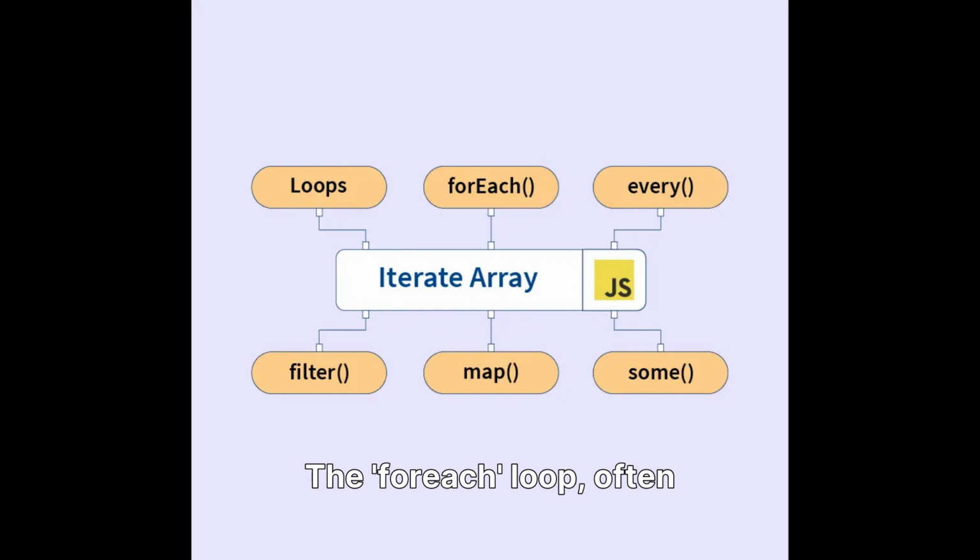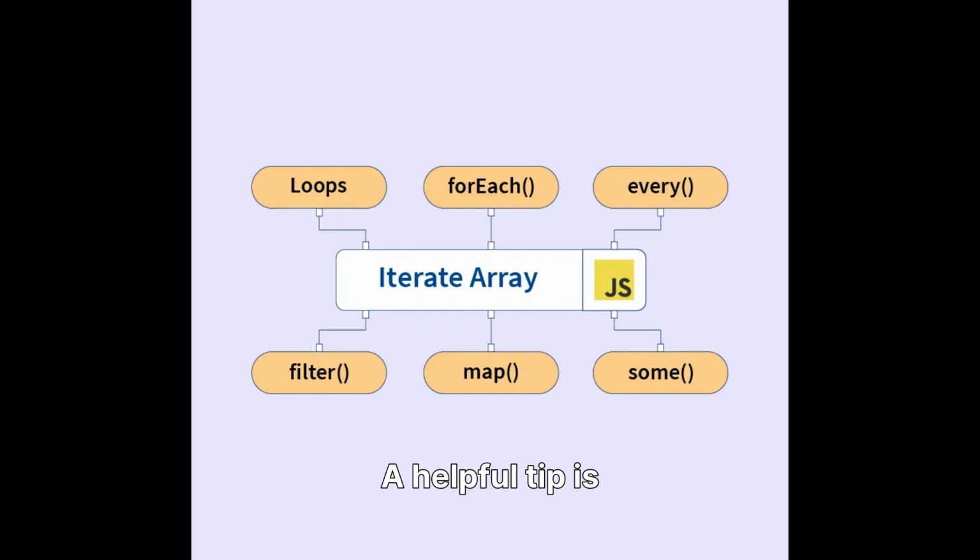The for each loop, often found in languages like JavaScript or C#, provides a concise and elegant way to iterate over elements in a collection, such as an array, without needing to manage indices explicitly. This simplifies the code and reduces the chance of index-related errors. Its syntax typically involves specifying an item variable and the collection you want to iterate over. For example, in JavaScript, you might use array.forEach to print each item in an array. This loop simplifies code when your primary goal is to process each element sequentially.